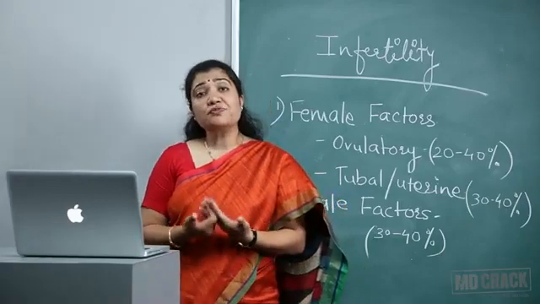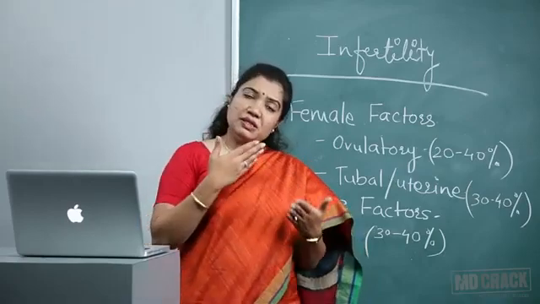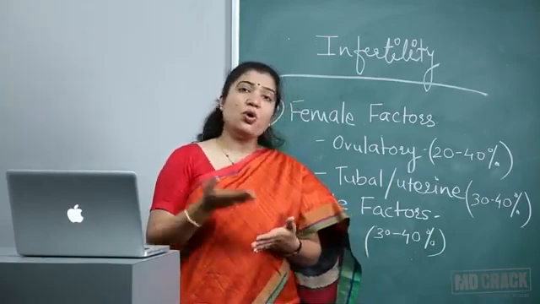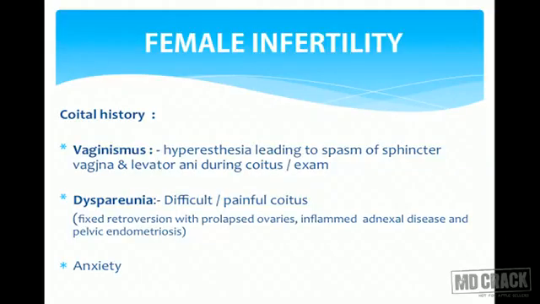Dyspareunia, that means difficult or painful coitus. There are many reasons, but there is difficulty in coitus or there is pain during coitus, because of which the coitus is improper, and that's the reason why they are unable to conceive.